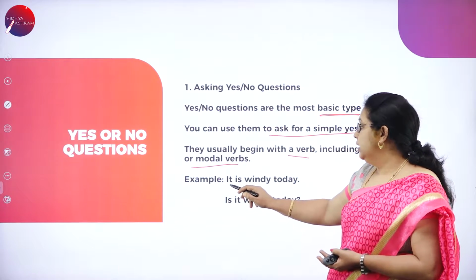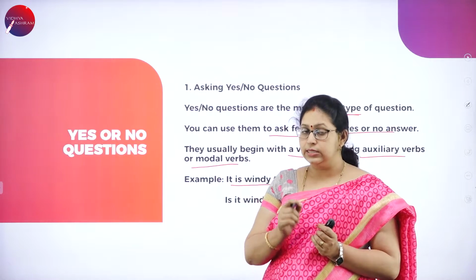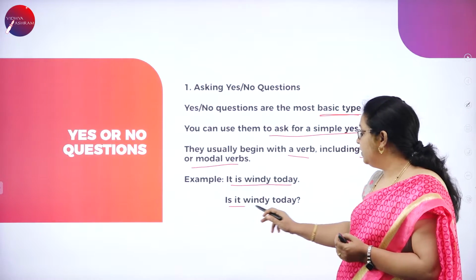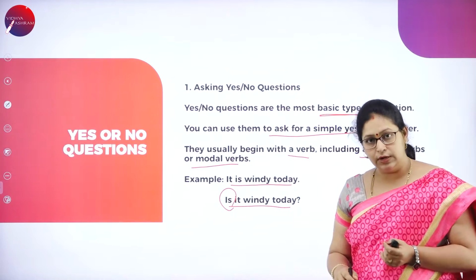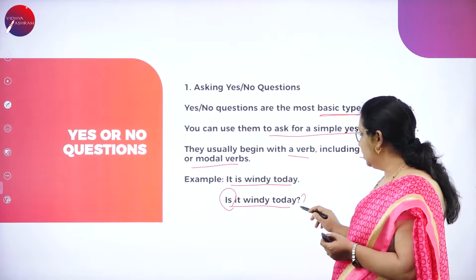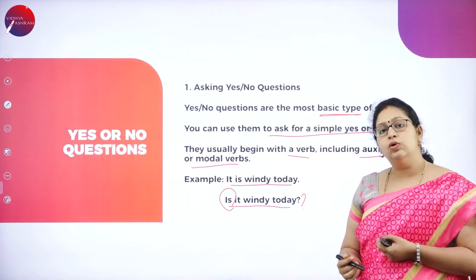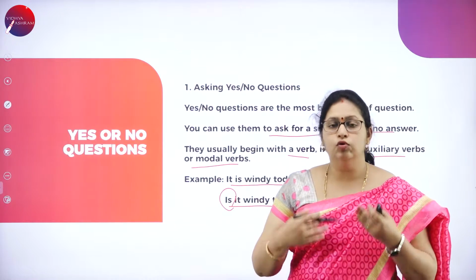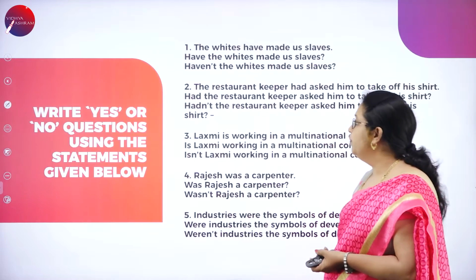Example is here, it is windy today. It is an affirmative sentence. If I want to change it to the question, is it windy today? So, auxiliary verb comes first and it becomes a question, we put a question mark. So this is how yes or no questions are to be formed. To know more rules, conditions, let us solve the exercise now.